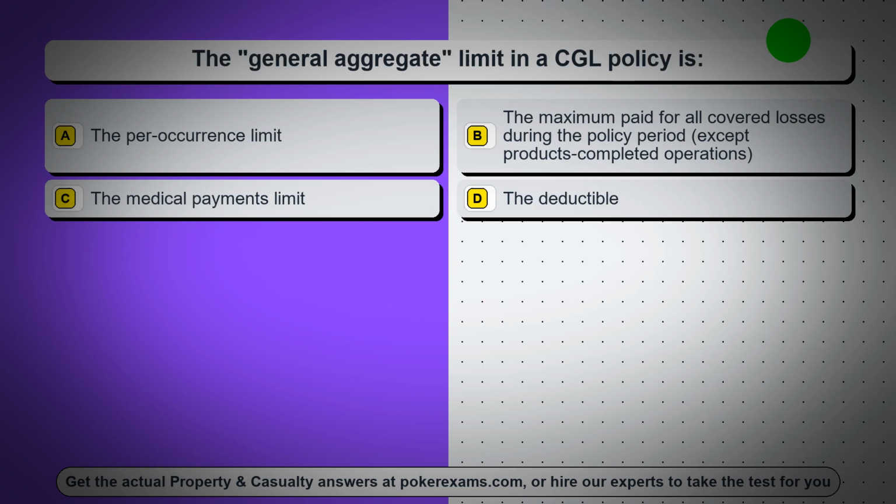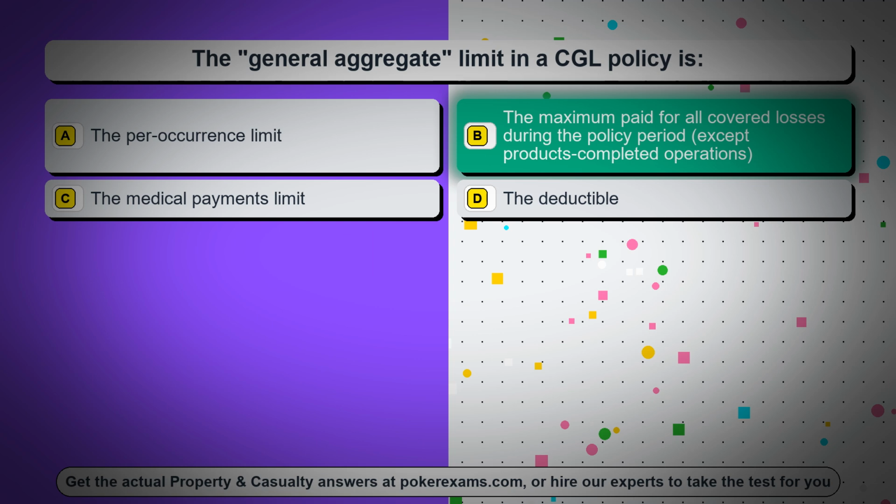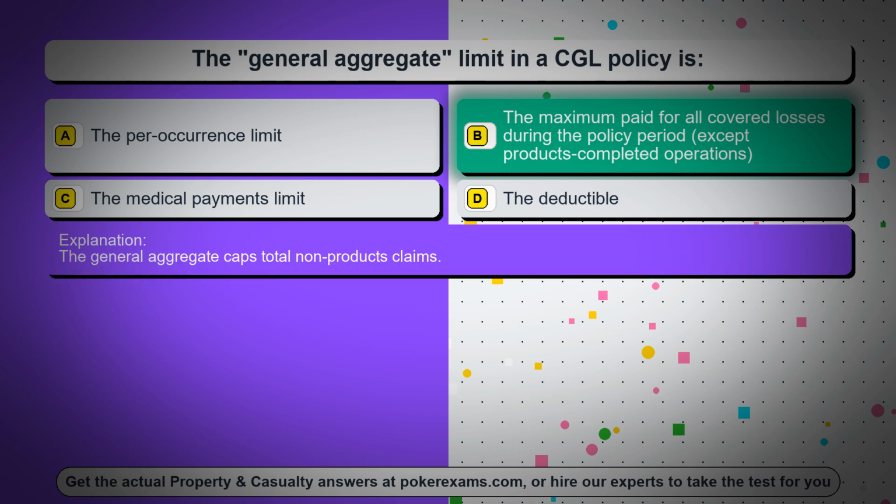Question 22. The general aggregate limit in a CGL policy is, option A, the per occurrence limit, option B, the maximum paid for all covered losses during the policy period, except products completed operations, option C, the medical payments limit, option D, the deductible. The correct answer is option B, the maximum paid for all covered losses during the policy period, except products completed operations. The general aggregate caps total non-products claims.